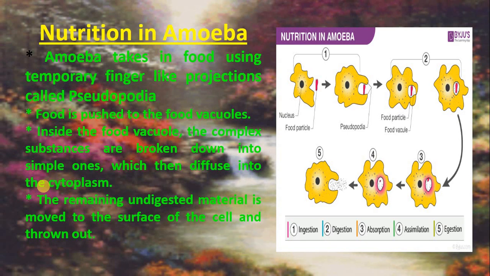Amoeba takes in food using temporary finger-like projections called pseudopodia. The food is pushed into the food vacuole. Inside the food vacuole, the complex substances are broken down into simple ones, which then diffuse into the cytoplasm. Then the remaining undigested material is moved to the surface of the cell and thrown out.